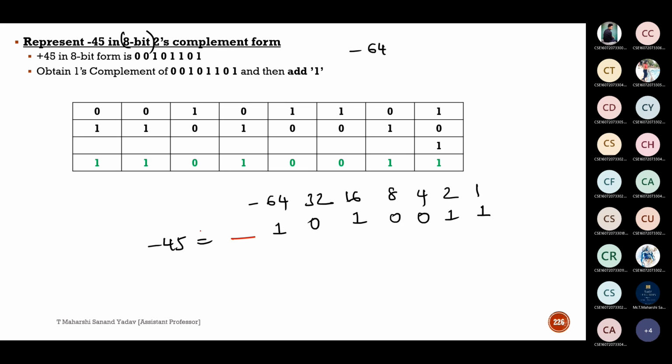Yes. 1. Sir, why 1 only? Because the given number is negative. That's the reason I need to put 1. If it is positive, you need to place 0. Okay, or else you can go with the general method.